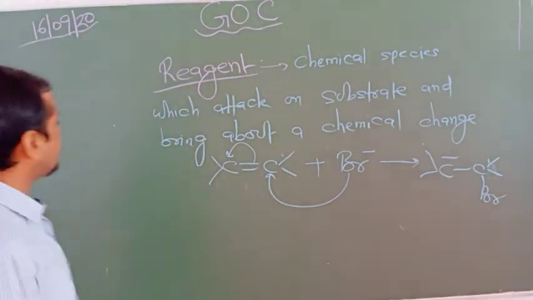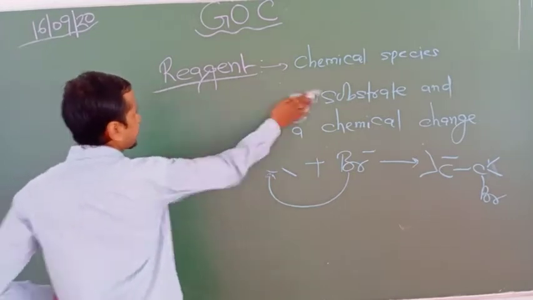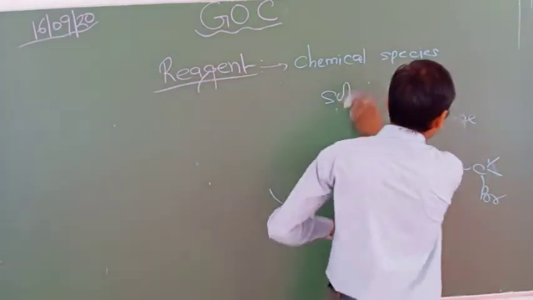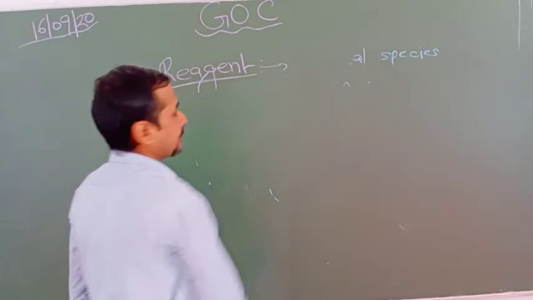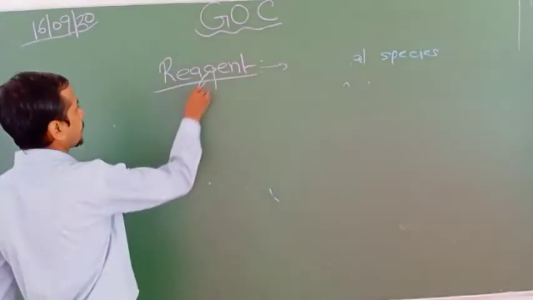Now focus on the types of reagents. So reagents are basically of two types.